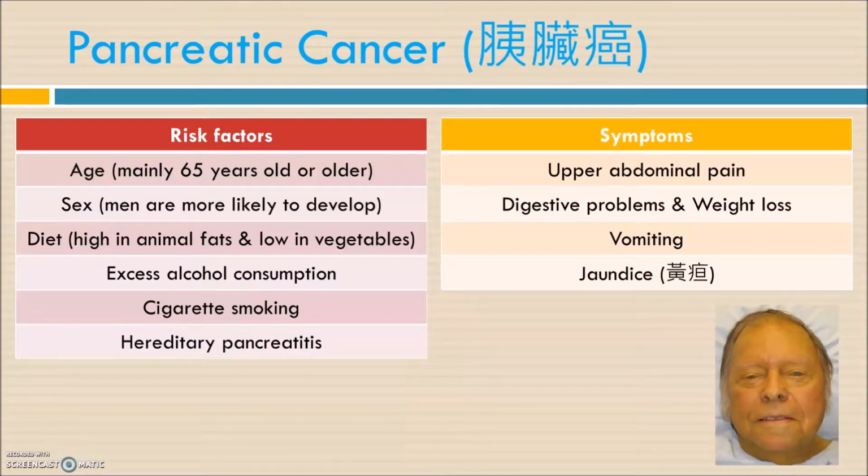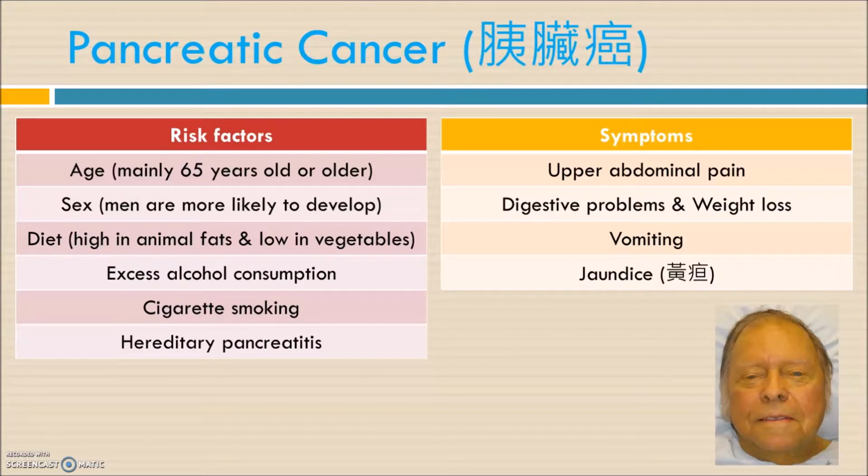And for the risk factors, just like what we learned in non-infectious disease, or the personal health concept, we learn about various types of risk factors: age, sex, diet, or any genetic factors. We can see that if we are older, we have a high chance to get pancreatic cancer. Also the sex, also the diet, high in animal fats, low in vegetables, or excess or heavy alcohol consumption.